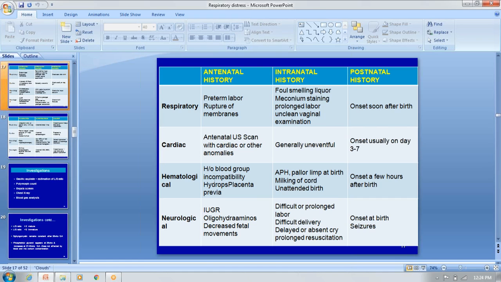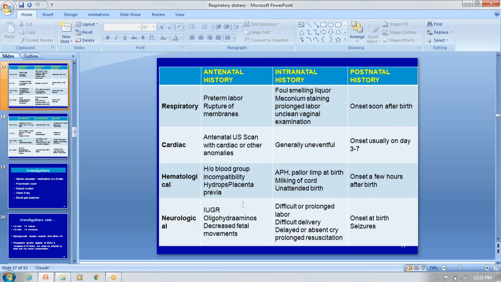For the hematological causes, you have to think of the blood groups, which are very, very important, and placenta previa, whether it is there or not. Then during the delivery, antepartum hemorrhage, or the baby being limp at birth, with no movements at all in the upper and lower limbs, and milking of the umbilical cord. These are some of the things that give the clue to think of a hematological condition, where anemia may contribute to the respiratory distress.